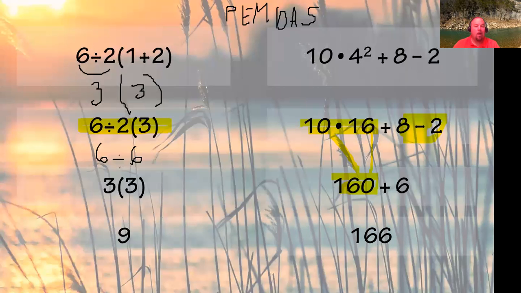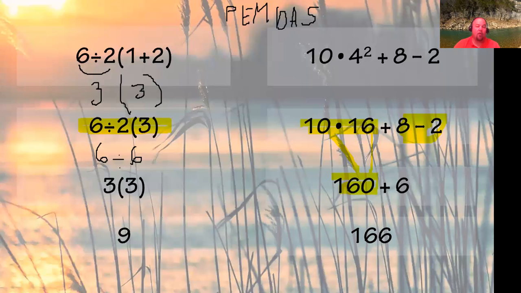All right, so again, I tell you, work out step by step. Try not to do 2 steps at once if you can help it. If it gets down to just the addition and subtraction, that's where you can combine a couple steps there. But what you don't want to do is add 16 plus 8 before you multiply times 10.